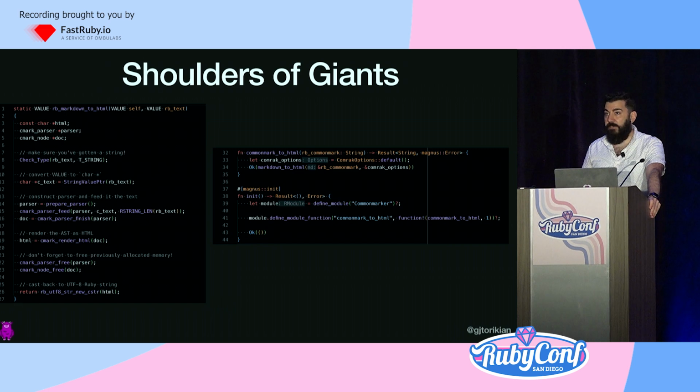And no matter what language you care about, no matter what language you prefer to write in, I personally think the code on the left cannot match the simplicity of the Rust on the right. The only thing missing from this code snippet is accepting options and hashes and toggling options in the underlying Rust CommonMark converting library. I don't have to think about it: if somebody didn't give me a string, Magnus will raise that for me. If I have to grow or shrink something, I can do that in a very Rusty way and make sure that I haven't introduced any security issues.